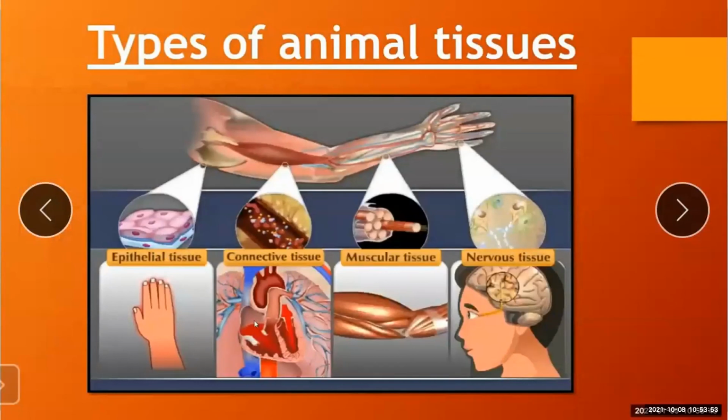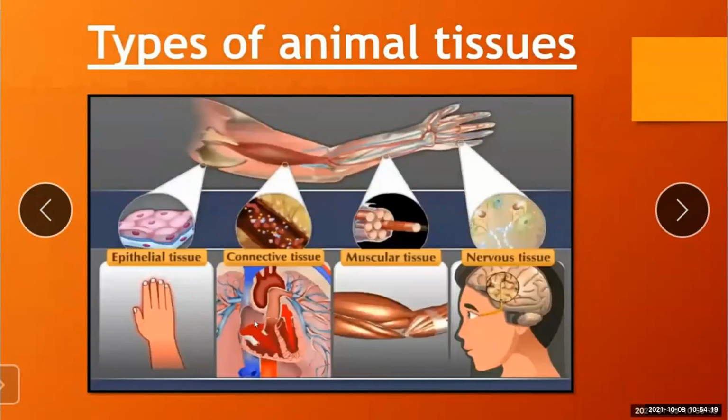The different types of animal tissues present in the body of the animal are epithelial tissue, connective tissue, muscular tissue, and nervous tissue. What are the four types of animal tissues? Namely epithelial tissue, connective tissue, muscular tissue, and nervous tissue.